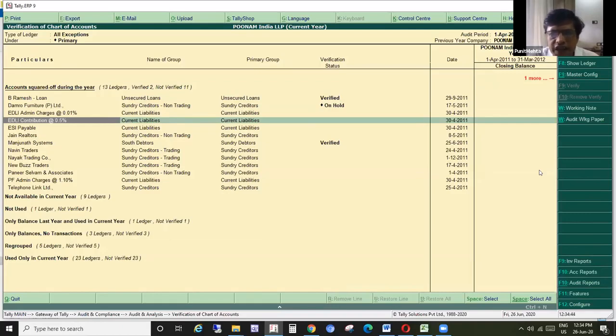Some of you would be wondering how to put this verification status. It is easy. Just click on spacebar and then click on Alt F9. Any single line below a particular button, whatever key you see on the right hand side, single line means Alt and double line means Control from Tally's perspective. Here we will see that there is a single line below F9. Or you can click by mouse also, Alt F9.